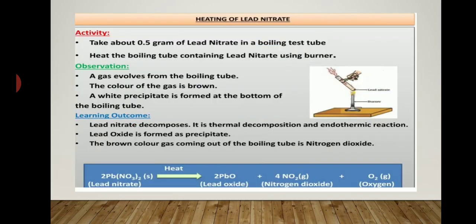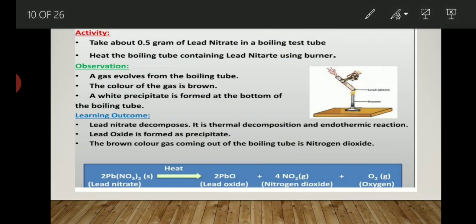Heating of lead nitrate is also an example of a thermal decomposition reaction. What you have to do is take 0.5 gram of lead nitrate in a boiling tube. After that, heat the lead nitrate with the help of a burner.